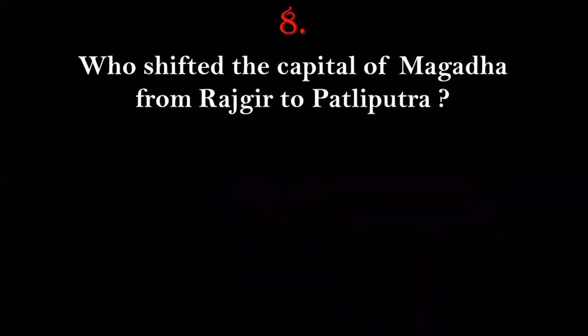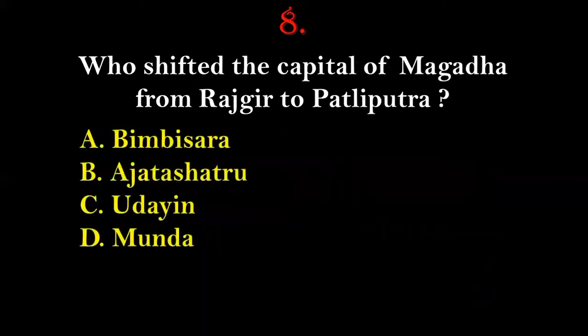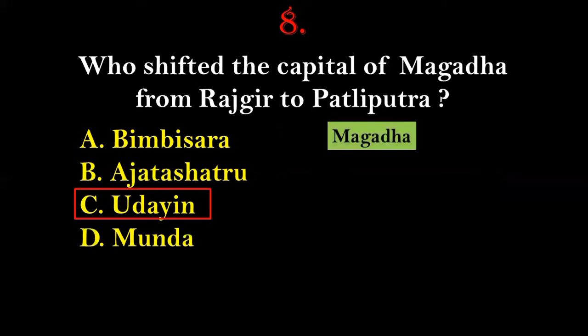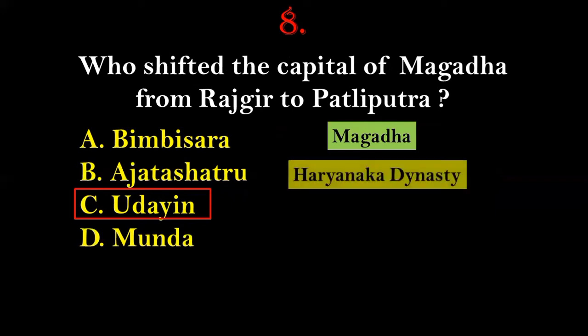Question number 8. Who shifted the capital of Magadha from Rajgir to Pataliputra? Options given here are Bimbisara, Ajatashatru, Udayin, or Munda. So the name of the ruler that shifted the capital of Magadha from Rajgir to Pataliputra will be option number C, that is Udayin. We should keep in mind that Magadha was one of the most powerful Mahajanapada kingdoms from the 6th century BC onwards. So the first powerful dynasty that ruled over Magadha was the Haryanka dynasty.